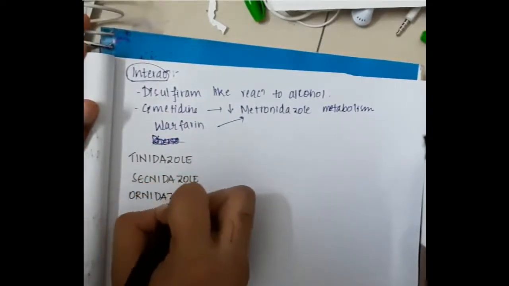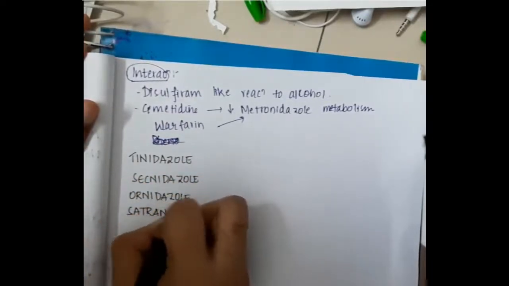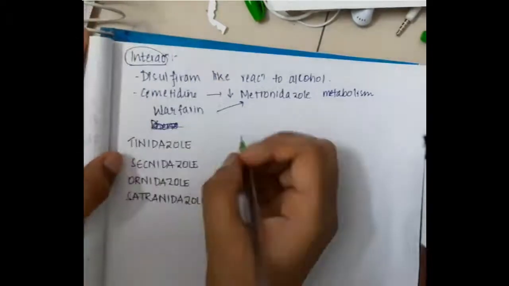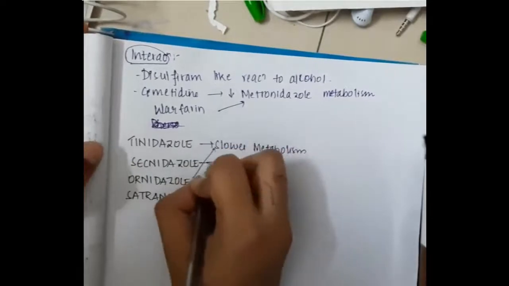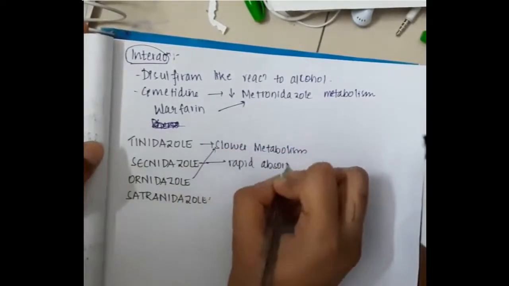Secnidazole, ornidazole and satranidazole are also nitroimidazole derivatives.